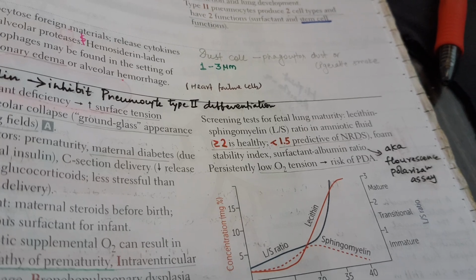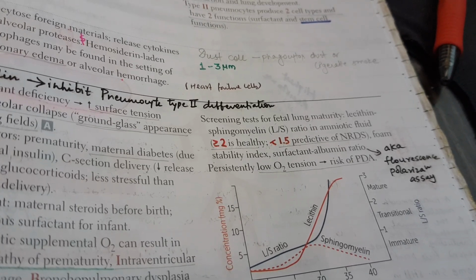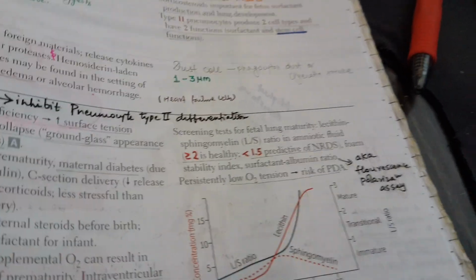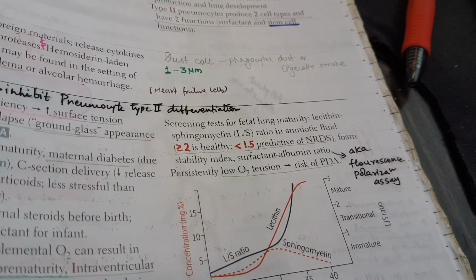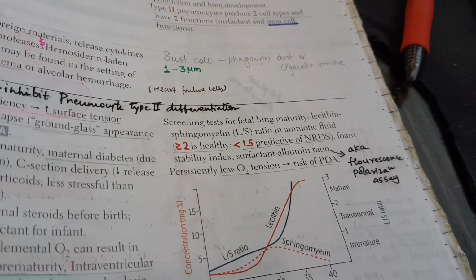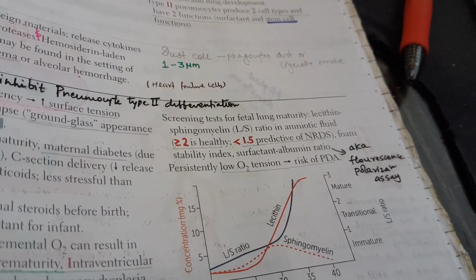Foam stability index is another, and surfactant to albumin ratio is one more type of screening test. Okay, just remember the name, surfactant to albumin ratio. It is also known as the fluorescence polarization assay. Now persistently low oxygen tension can lead to the risk of patent ductus arteriosus, PDA.